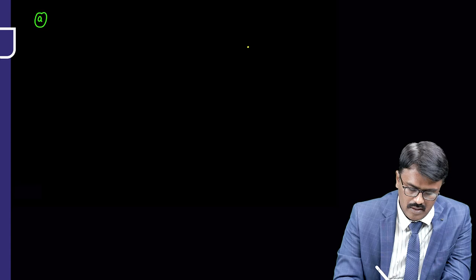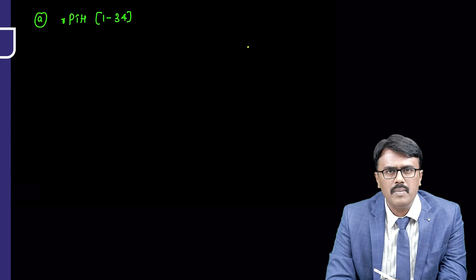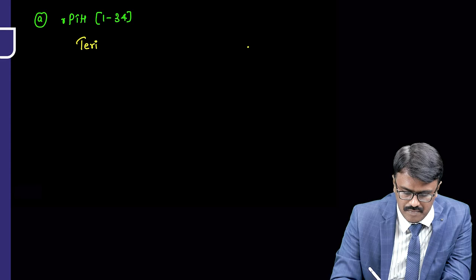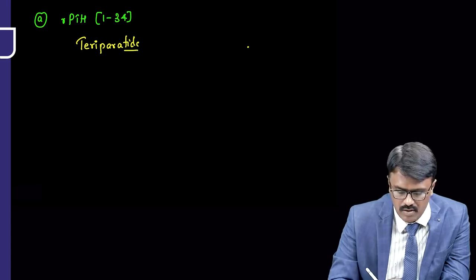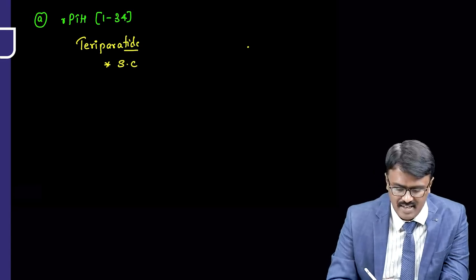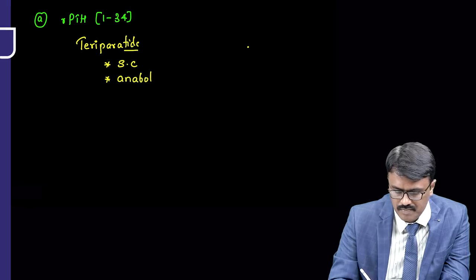The first one we are going to discuss is the recombinant parathormone, which is made up of 1 to 34 amino acids. So it's not a complete parathormone unit, and the name is teriparatide. As the name ends with tide, it cannot be given orally. Obviously, it has to be given subcutaneously. Since it forms bone, it is called an anabolic agent.